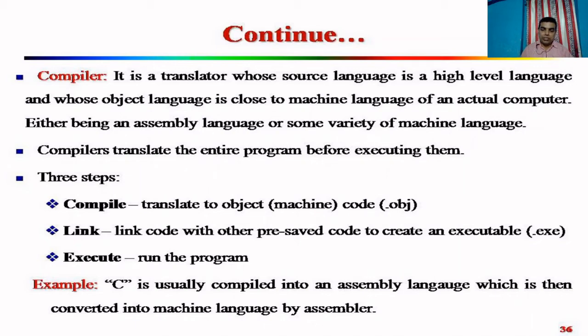So there are 3 steps in compiler: compile, link, and execute. Compile, translate into the object code, machine code. Link the code with other preset code to create an executable .exe file, and execute or run the program. So in C programming, C is usually compiled into assembly language, which is then converted into machine language by an assembler.